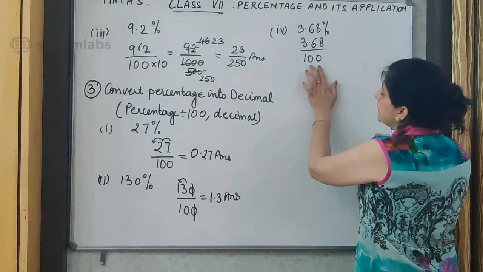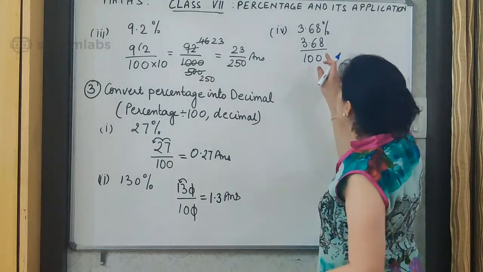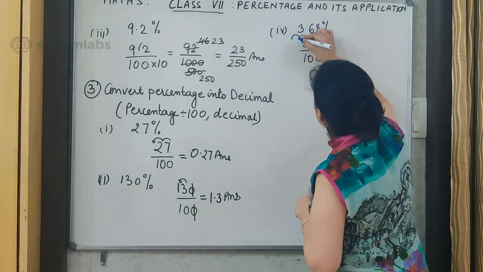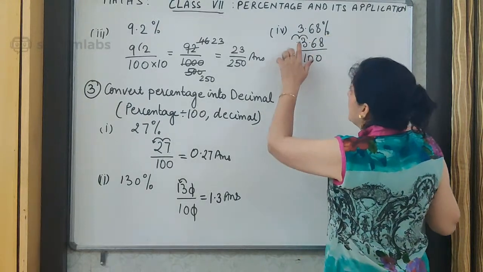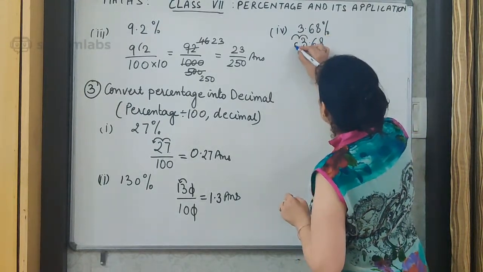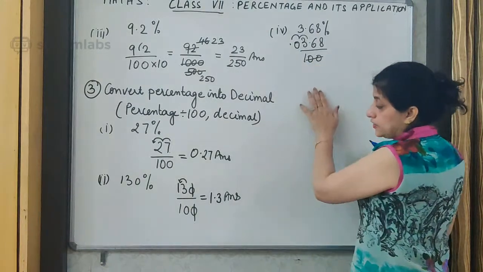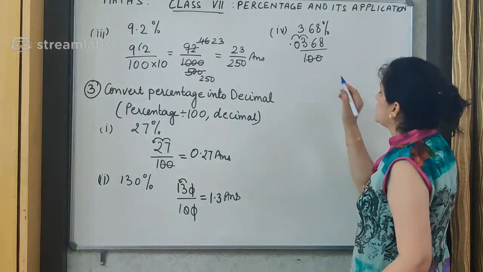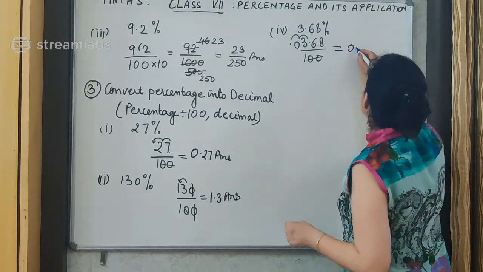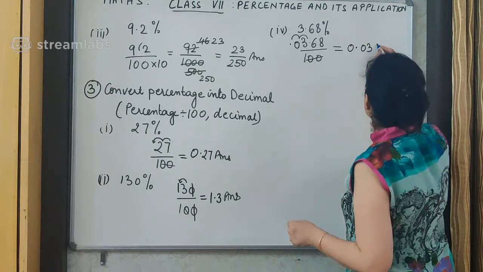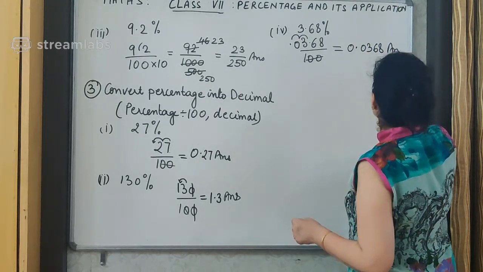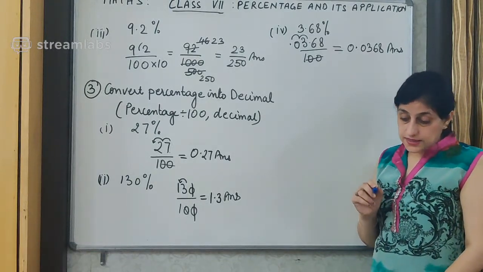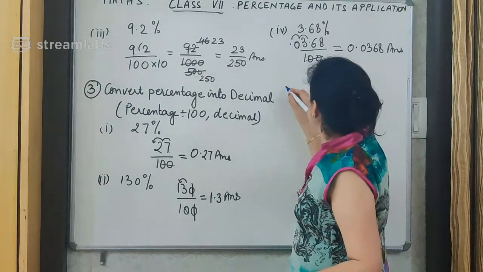I will have to move my decimal place towards left by 2 places. So I move one place and one more place, for which I will have to add a 0 and the decimal. So what will this be? This will be 0.0368 as the decimal. And one more we will take in this context.